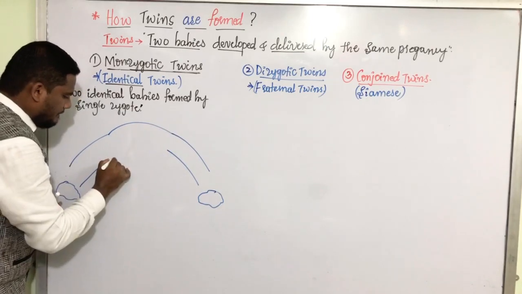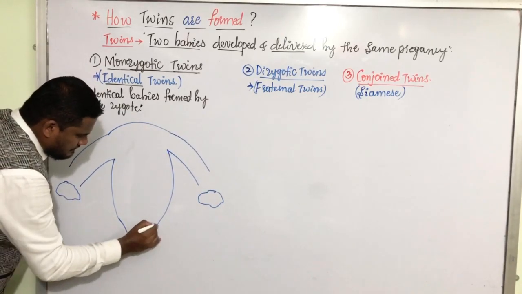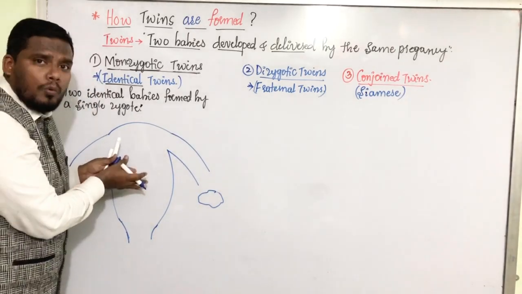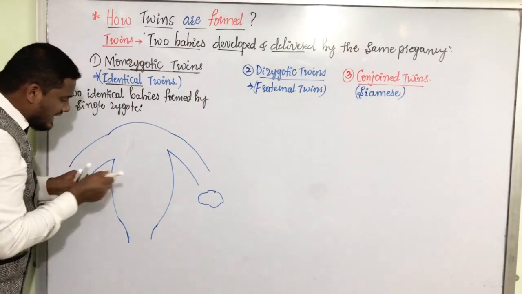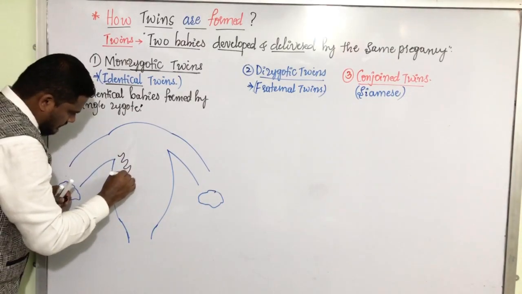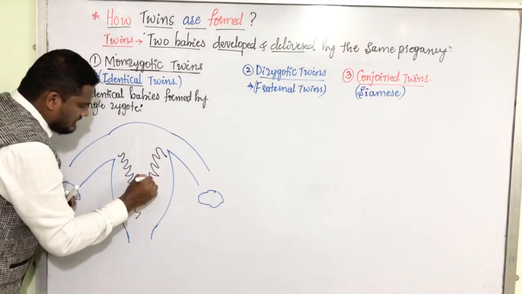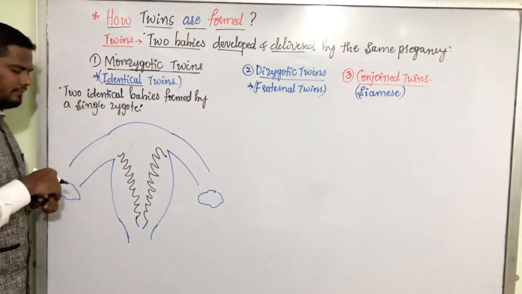Consider this is the uterus. Uterus is also called the womb of the mother. The inner lining of the uterus is the endometrium. We know that. This is the inner lining.